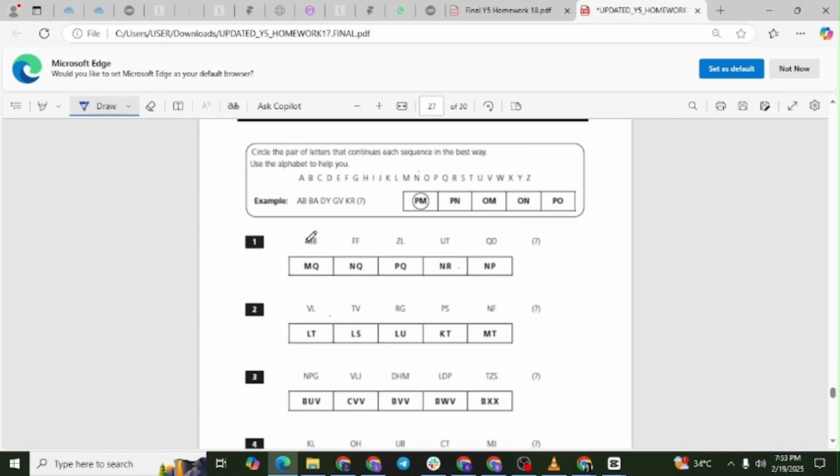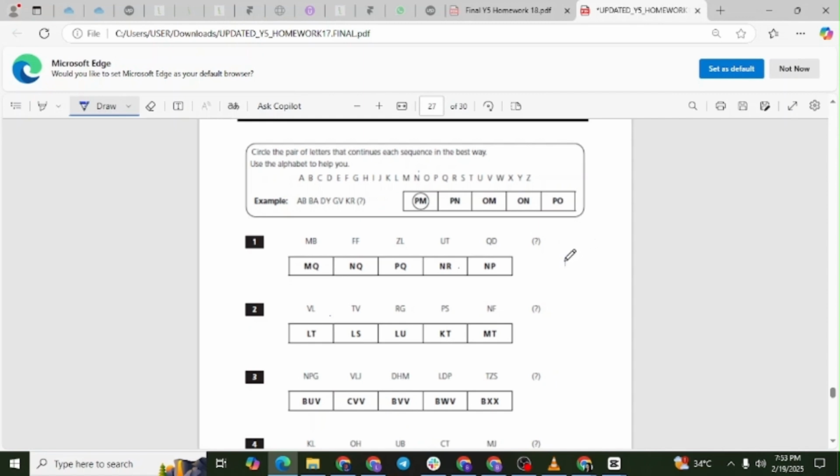Question 1. We have the sequence M, B, F, F, Z, L, U, T, Q, D, and then what? First, let's look at the first letters. M, F, Z, U, Q. And then, if we check the positions in the alphabet, M is 13, F is 6, Z is 26, U is 21, Q is 17. The pattern follows: -7, +20, -5, -4. The decreases are getting smaller. Next, we subtract 3. Q, 17, -3 gives us N.